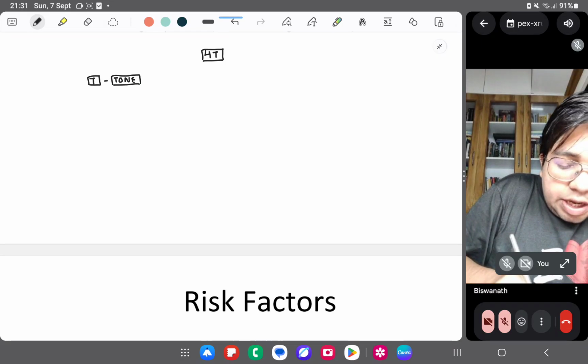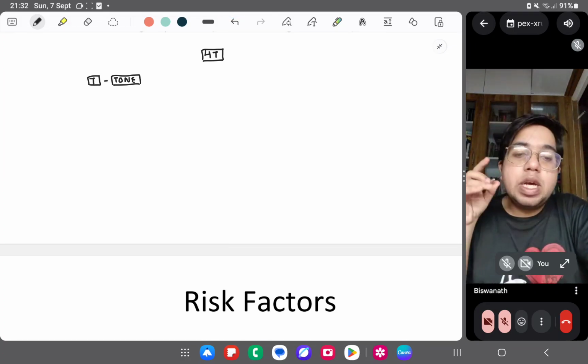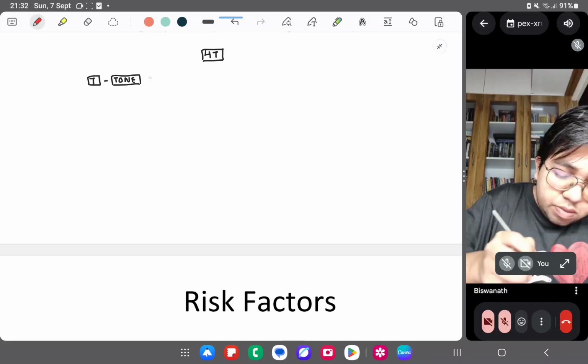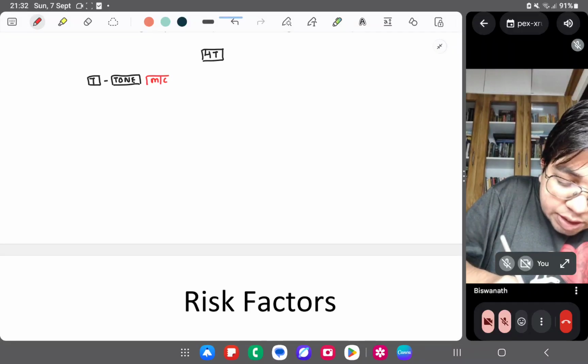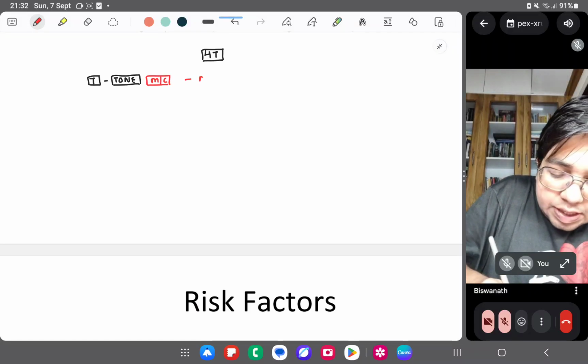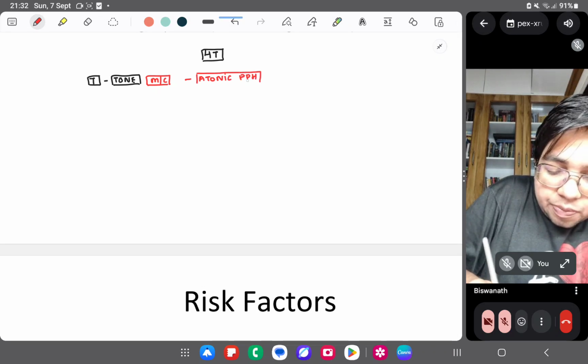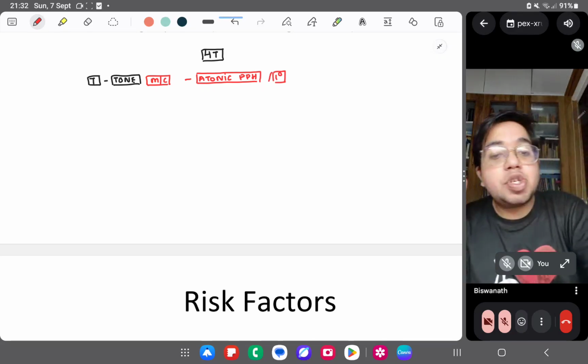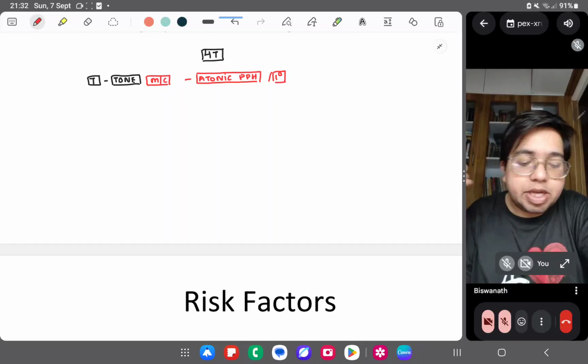This tone is responsible for the maximum cases of PPH. This is the most common, and this PPH is called, I am sure you must have heard, atonic PPH or primary PPH.